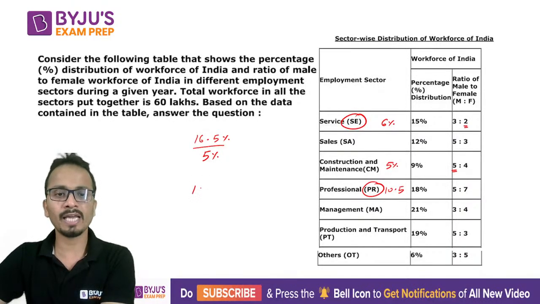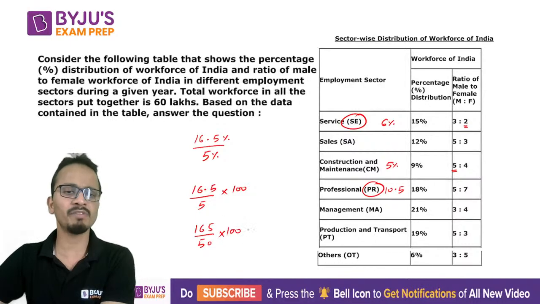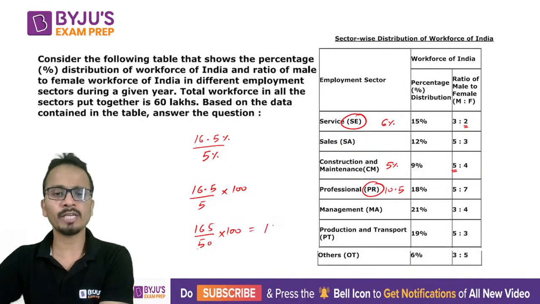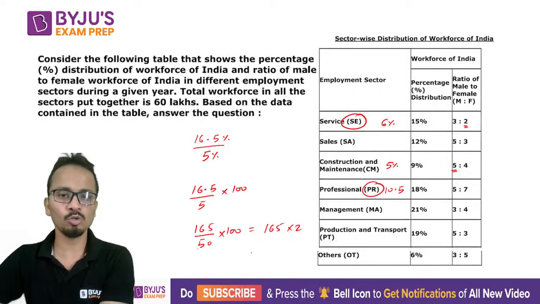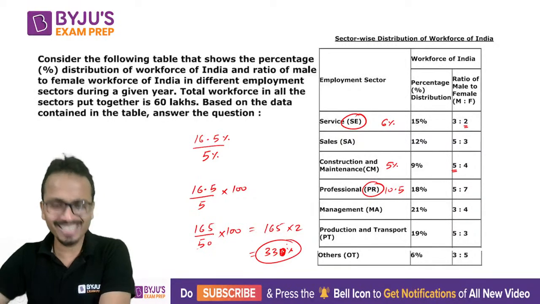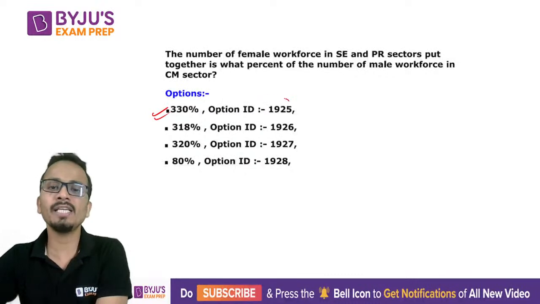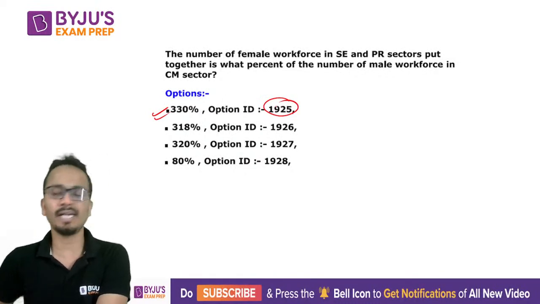So it will look like 16.5 divided by 5 into 100. Or I can write it as 165 upon 50 into 100. To simplify this, 50 and 100 cancel out. Final answer will be 165 into 2, that is 330. So such an easy set of calculations in this case. So yes, 330, option ID 1925 should be the correct answer.